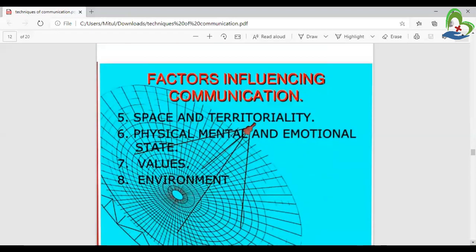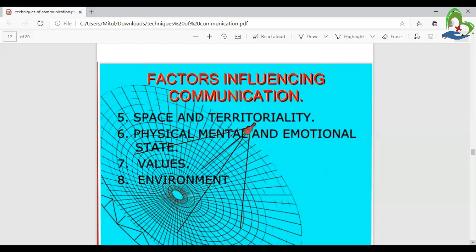Factors influencing communication. First one, space and territoriality. This is concerned with the land area and the sea that belongs to a country. Like if there is a country-to-country problem, right? Like the USA is a developed country and India is not developing properly, or has some problems, at that time helping the country.